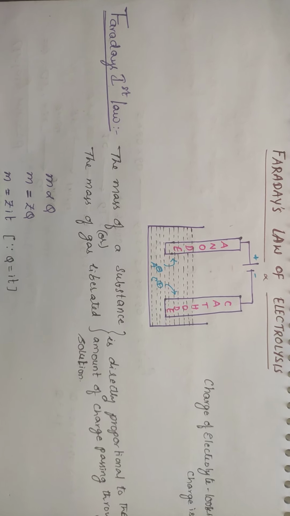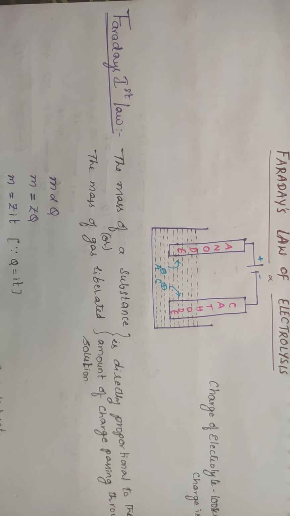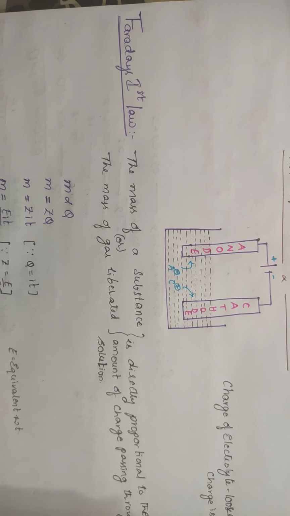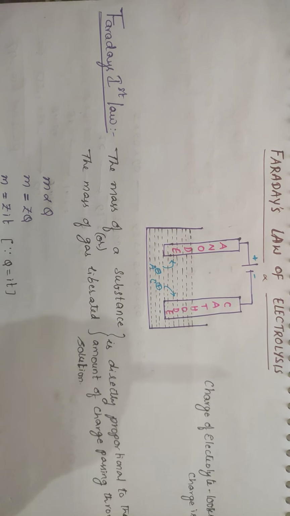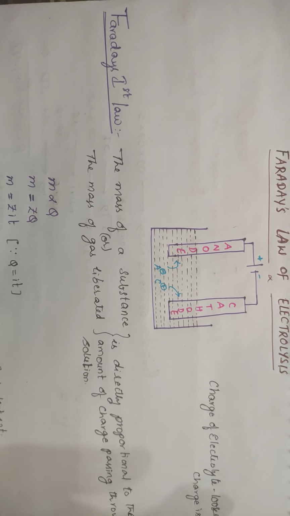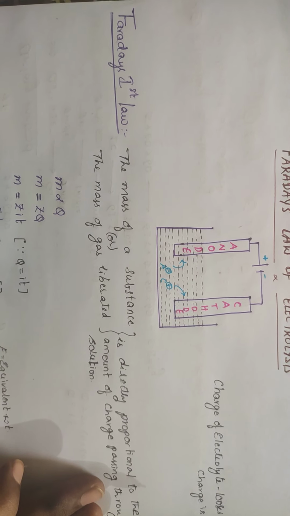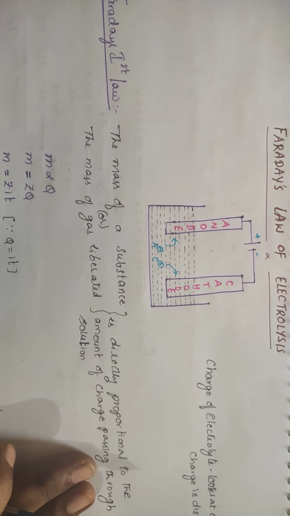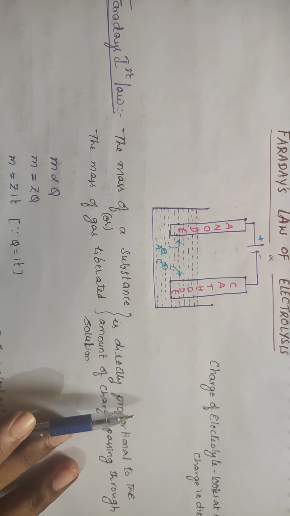With respect to this chapter, till the previous class we were discussing electrolytic cells. We know what substance gets deposited at the anode and what substance gets deposited at the cathode. Now the question is, how much of the substance is getting deposited at the anode or at the cathode? And that is given by Faraday's law of electrolysis.